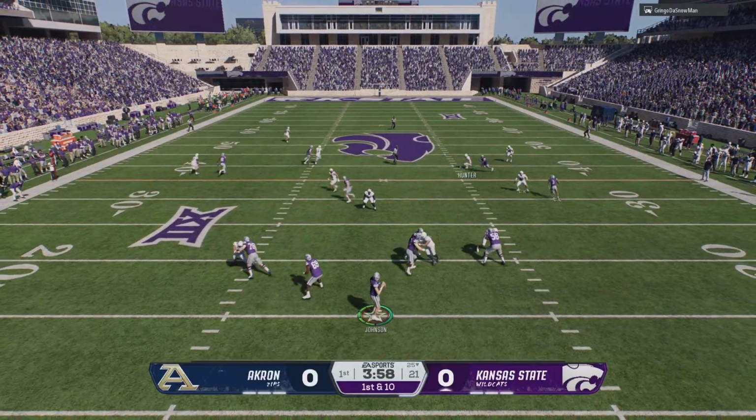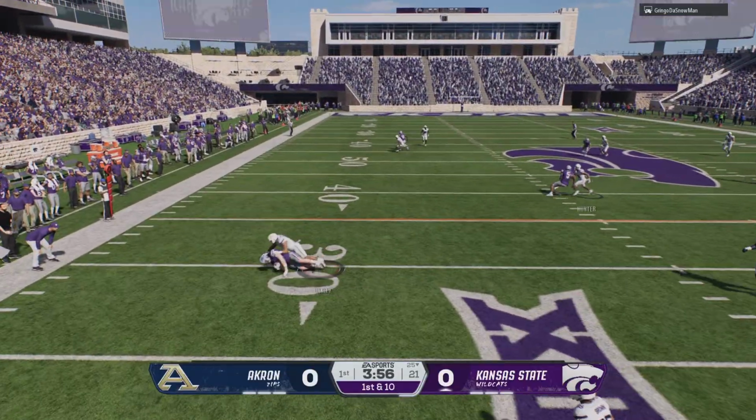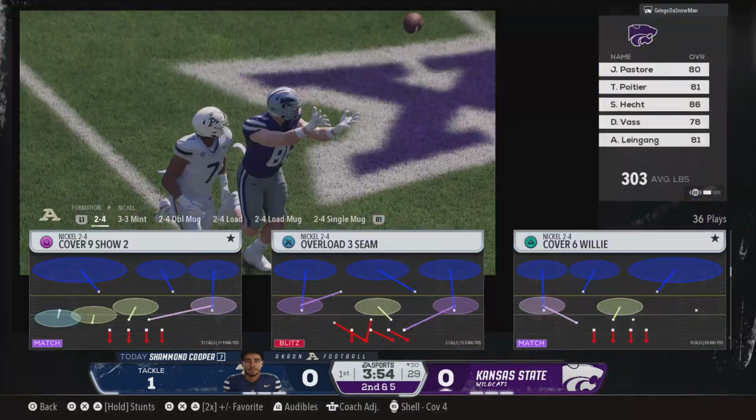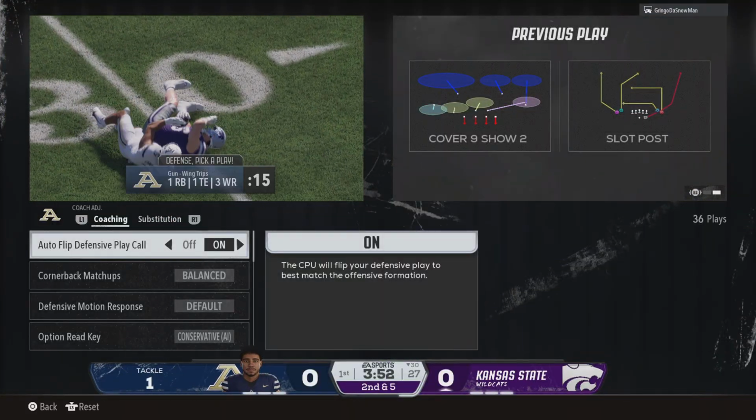Johnson wants to throw it. He's brought down quickly. Minimal gain there. Still a bit short of the first down.